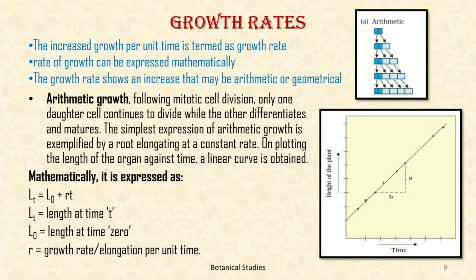Look at the figure. On plotting the length of the organ against time, a linear curve is obtained. Mathematically, it is expressed as Lt = L0 + rt. Lt means length at time t, L0 means length at time 0, and r means growth rate or elongation per unit time.